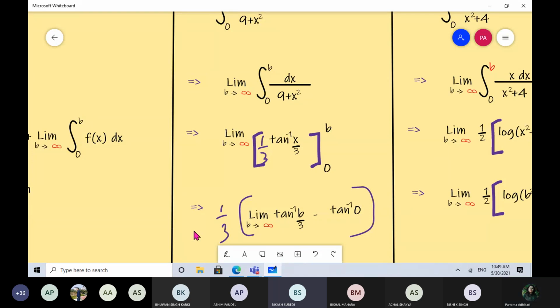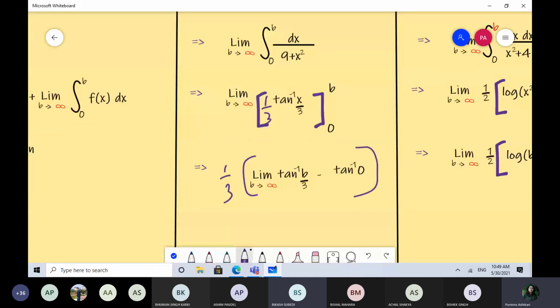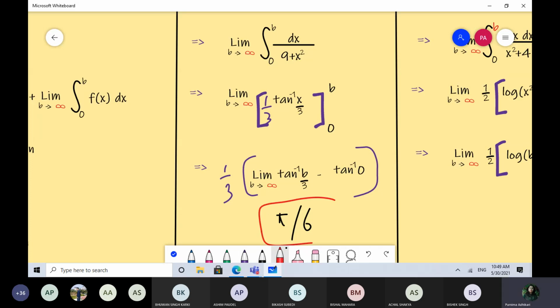Pi by 6, ma'am. Yes, exactly, pi by 6. So you see, your final answer is pi by 6. Now we will observe this. We will talk about the solution later, but let's talk about another, similar question.